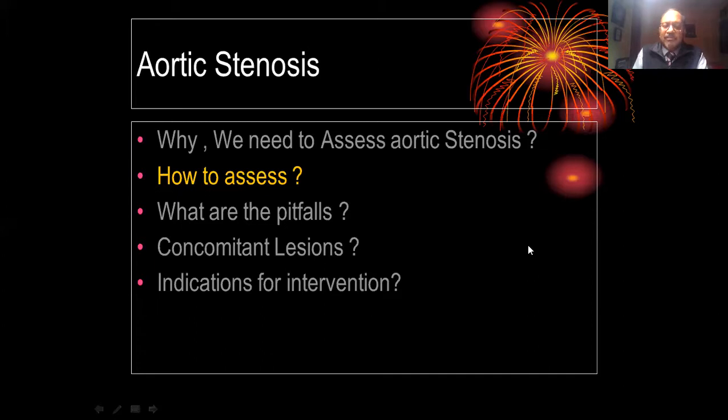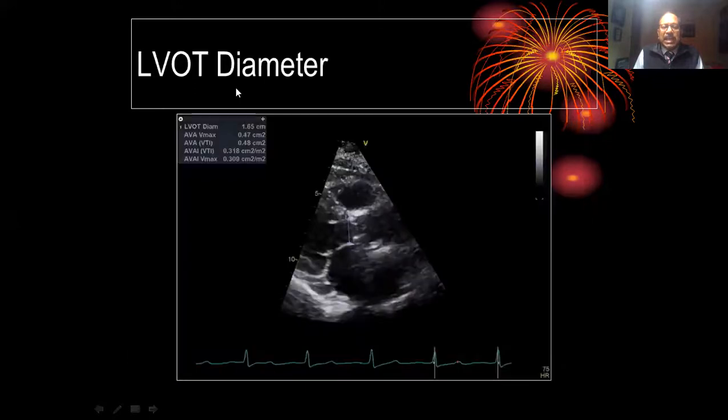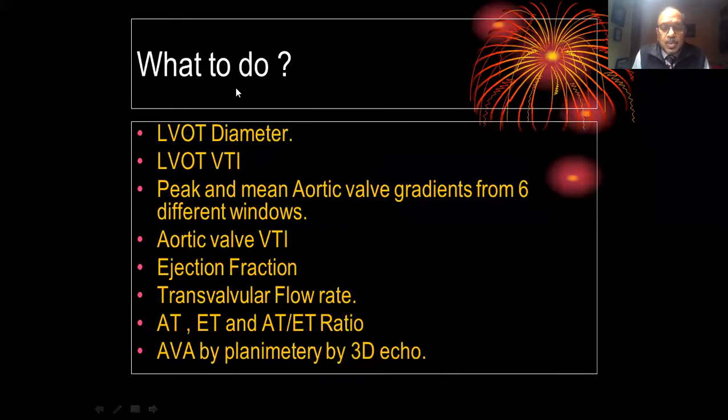Now comes the data for quantitative assessment of aortic stenosis. What are we going to see, how to assess, and what to calculate? We see the LVOT diameter; I'm going to show them one by one.